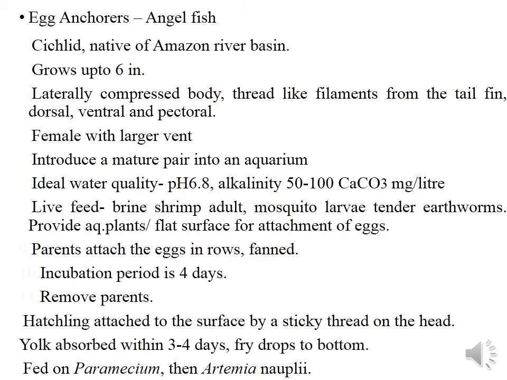Introduce a mature pair into an aquarium breeding tank, and the ideal water quality is somewhere around pH 6.8, and alkalinity should be about 50 to 100 calcium carbonate mg per liter. Live feed, brine shrimp, adult, mosquito larvae, tender earthworms, all these are given during breeding time. For breeding purposes, fishes require live feed. Only once they get the live feed, the whole nutrition is supplied and they can breed properly.